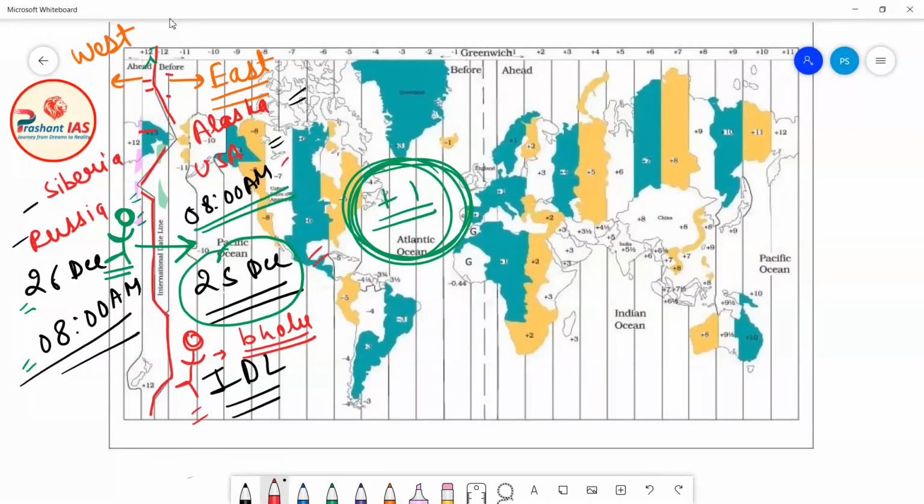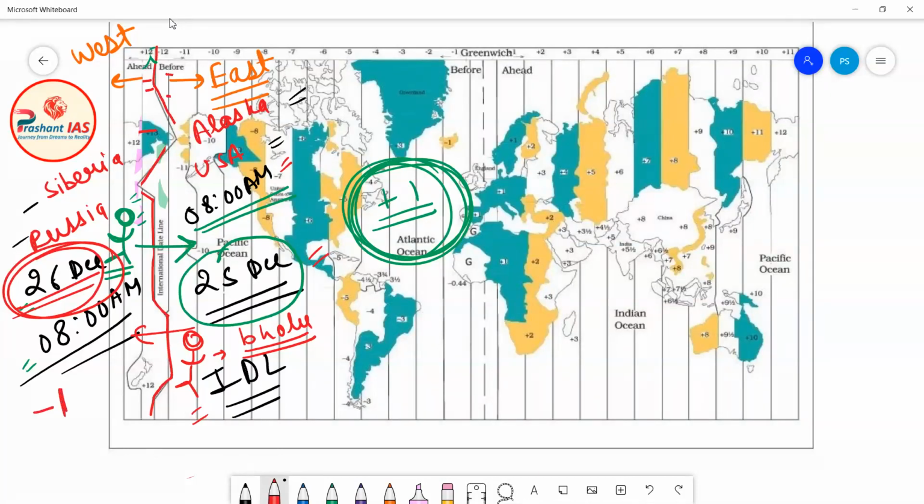Suddenly Bholu started walking, and he crossed the international date line and reached the west of the international date line. So now what will be the date for Bholu? Now for Bholu the date will be 26th of December. So earlier for Bholu the date was 25th of December, but now it is 26th of December. So it simply means that Bholu has lost one day.